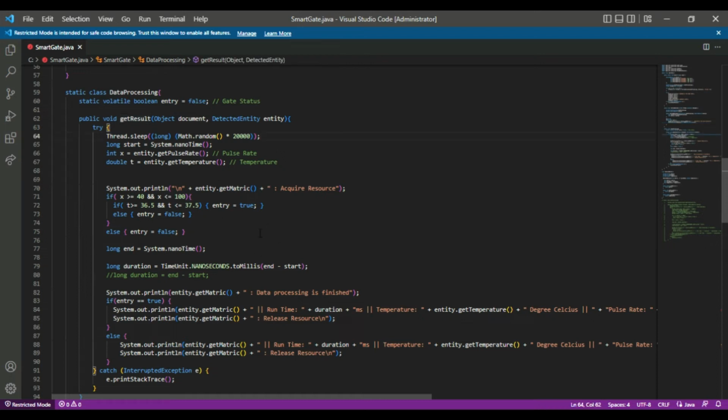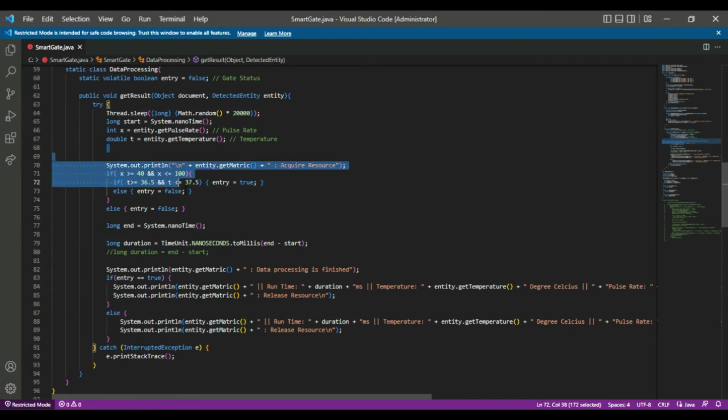This is to prevent many threads from accessing the shared resources at the same time. Okay, so we have the start. Start indicates the start of the thread execution. X indicates the pulse rate and T indicates the get temperature. Here is where the thread starts to acquire the resource.